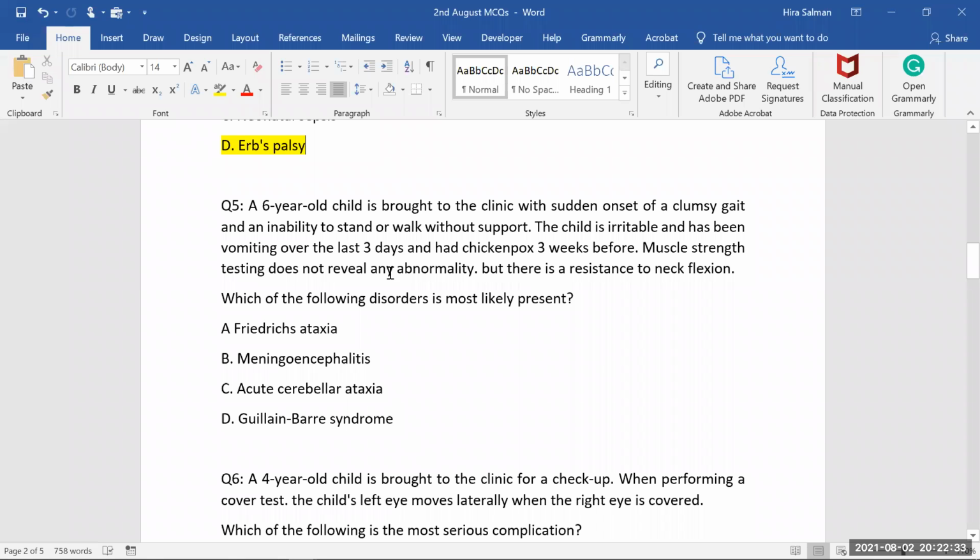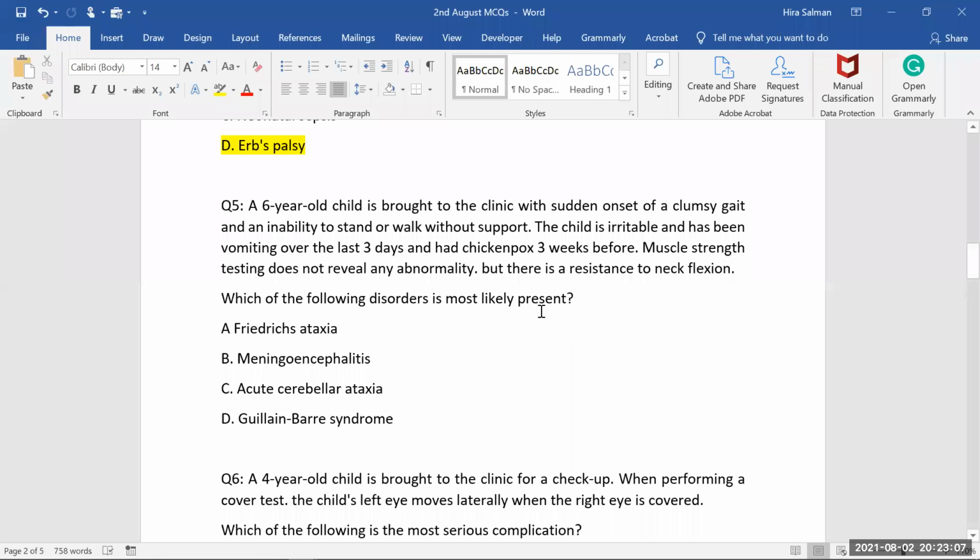Muscle strength testing does not reveal any abnormality, so there is no kind of muscle disorder, but there is a resistance to neck flexion, and right now she's vomiting. With a history of chickenpox also, maybe there is something infectious here, because she is resisting neck flexion. I'm not saying it's meningitis, but you always have to rule out all of these infections that can lead to resistance to neck flexion.